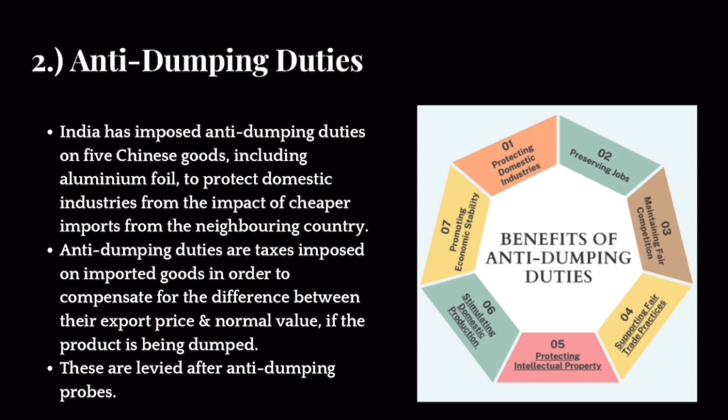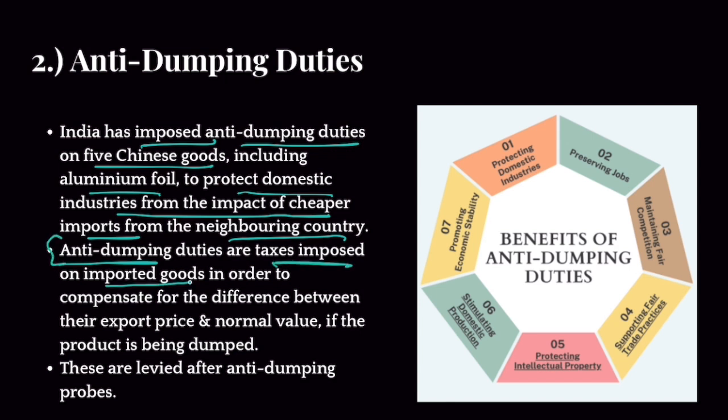Right? Now, let's take a look at what was in the news. So India has imposed anti-dumping duties on 5 Chinese goods, including aluminium foil, to protect domestic industries from the impact of cheaper imports from neighboring countries. Okay. Anti-dumping duties. What is the definition of anti-dumping duties? These are taxes imposed on imported goods in order to compensate for the difference between their export price and normal value, fair value.